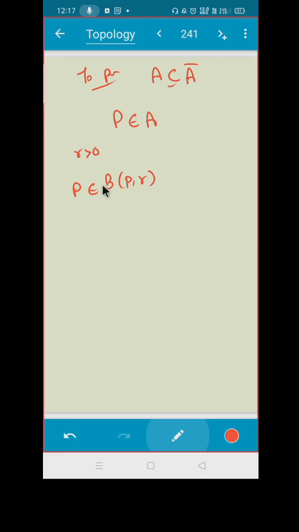So what do you mean by this? P was in A also, P is in BPR also. So can I say that P belongs to BPR intersection A? For any R, this is true. So what do you mean by that?